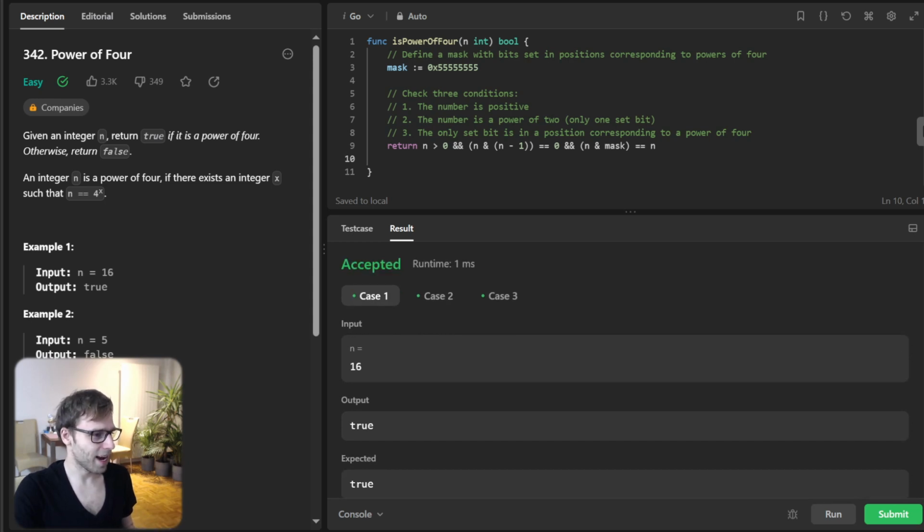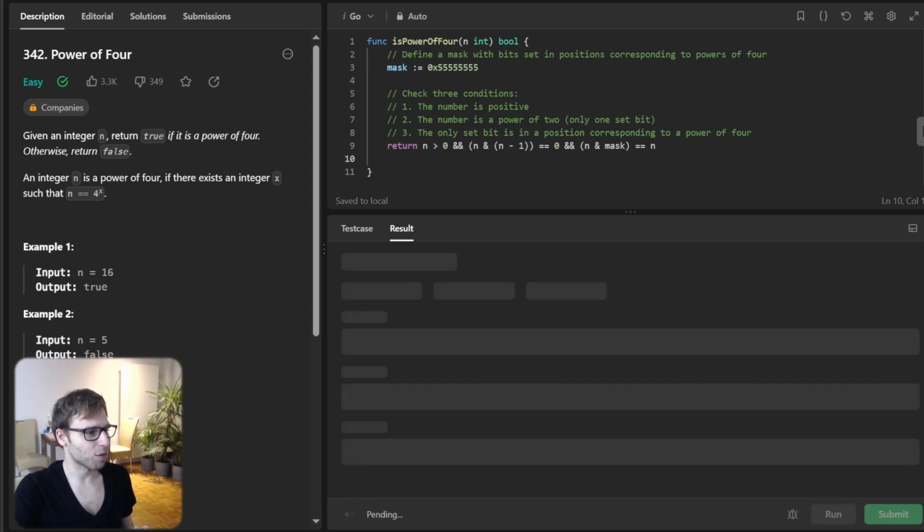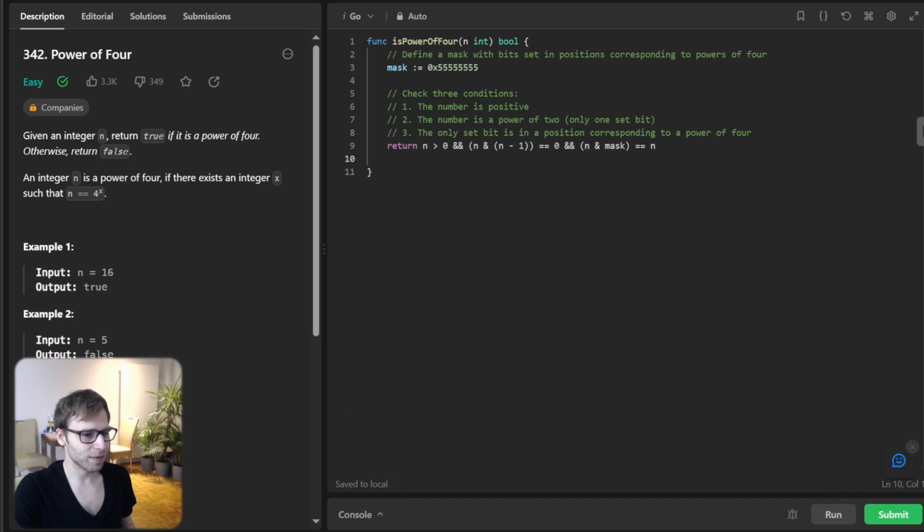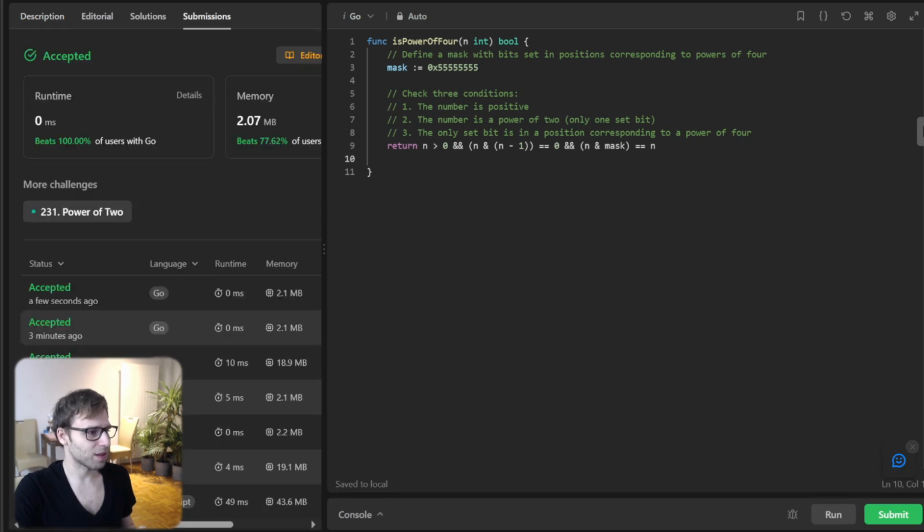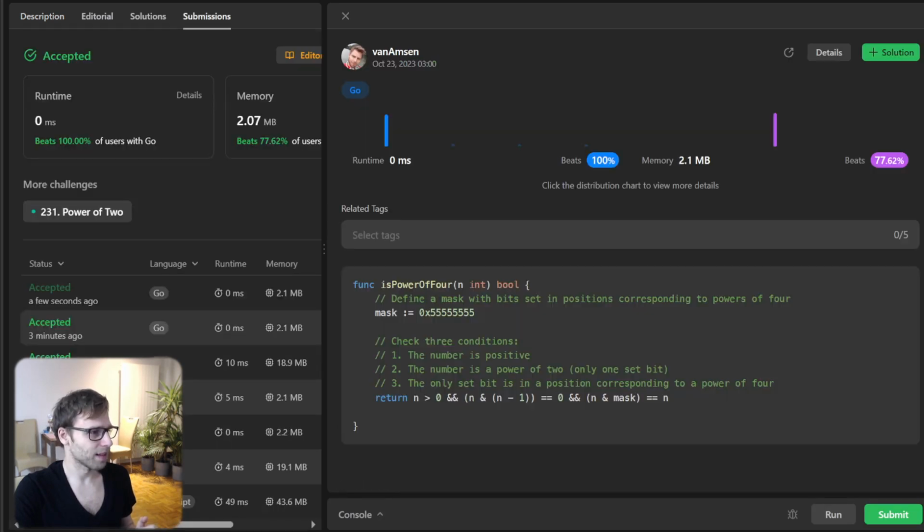Same case, and 16 is true. It's easy, but it's always good to know some tricks like bit mask manipulation. One of my favorites. Let's submit it for unseen test cases as well. And yeah, all good. It's also beating 100% on runtime in milliseconds.